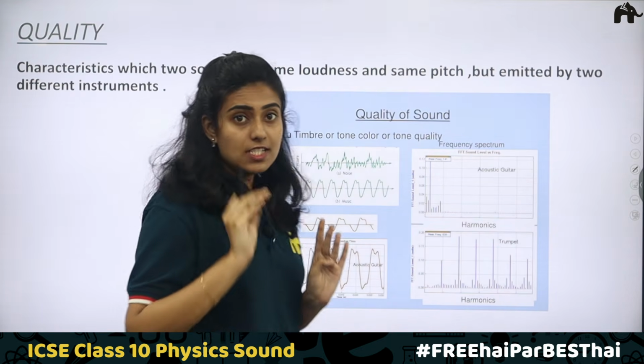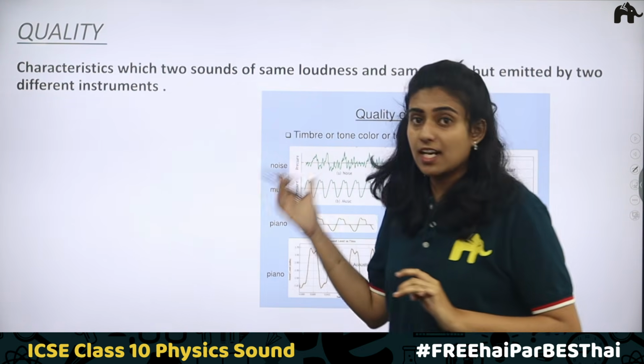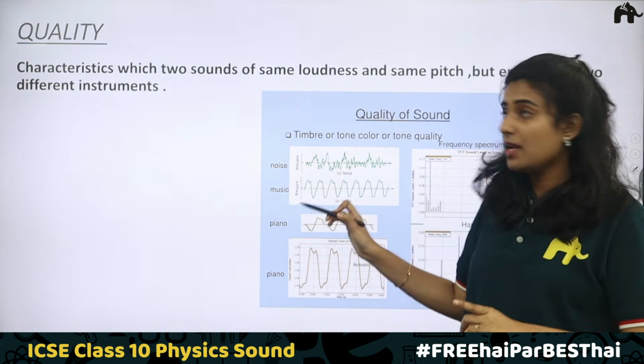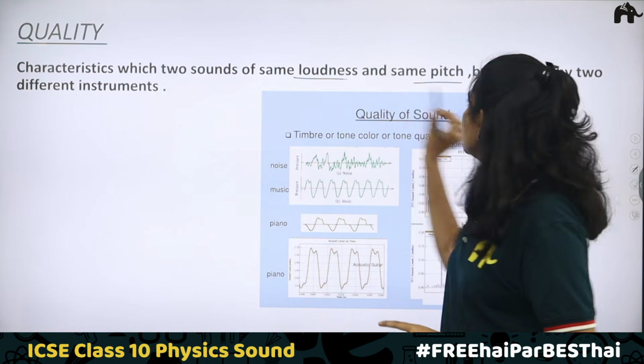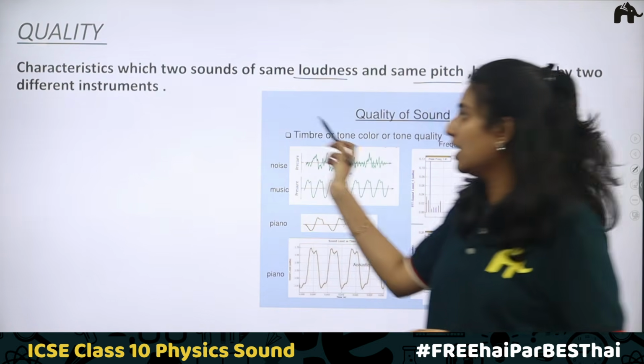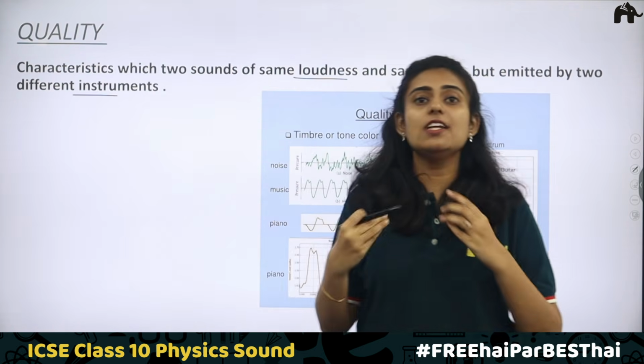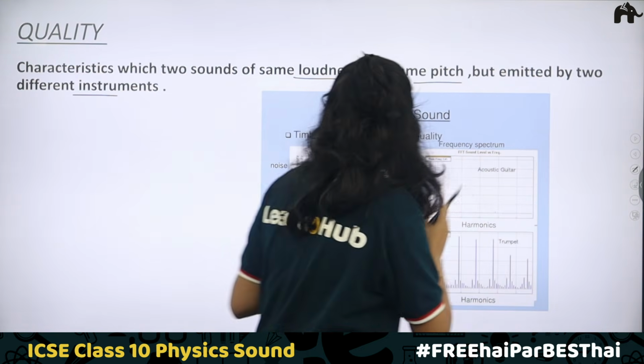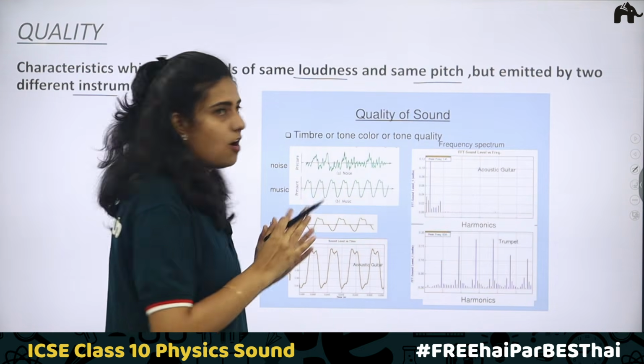So the waves are different, the waveform is different. Quality is the characteristic by which two sounds of the same loudness and same pitch, emitted by two different instruments with different waveforms, can be distinguished.